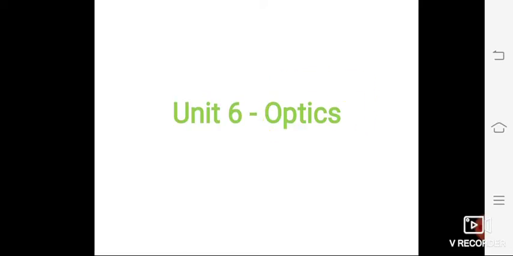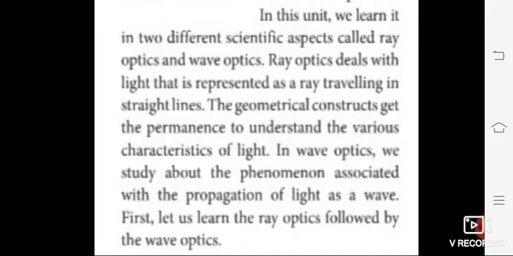Okay students, in this unit we learn in two different scientific aspects called ray optics and wave optics. Already you know that light has a dual nature. One is wave, the other is ray; that is, one is waveform, the other is particle. Like this, in this unit we are going to discuss two different scientific aspects of light, called ray optics and wave optics.